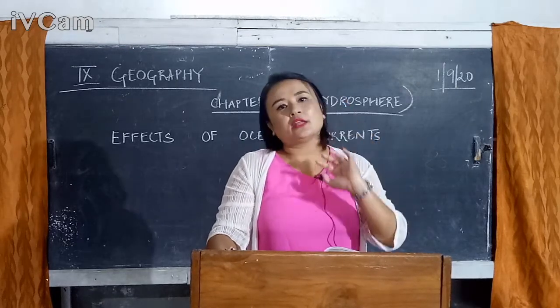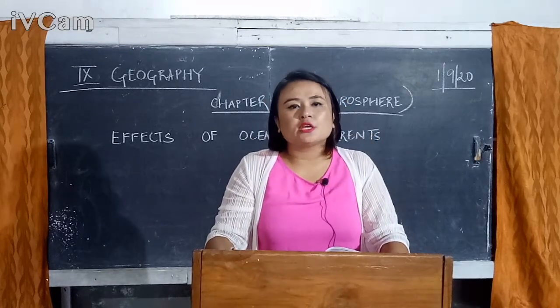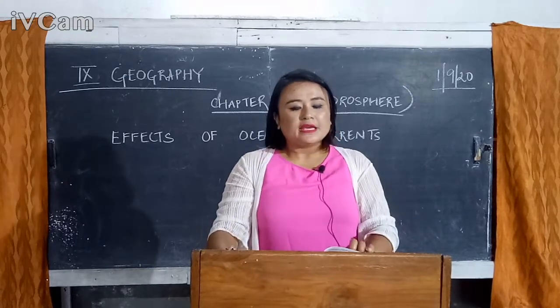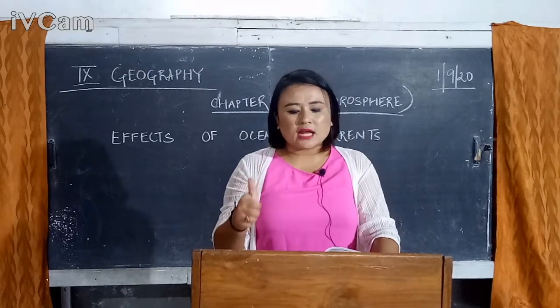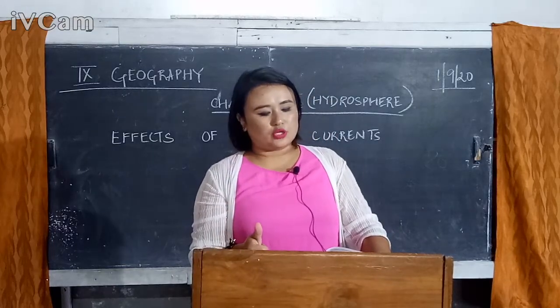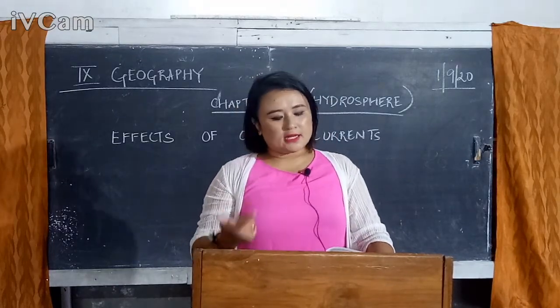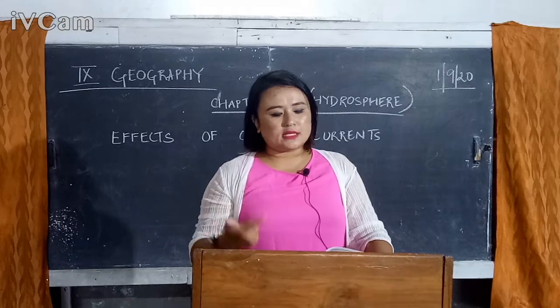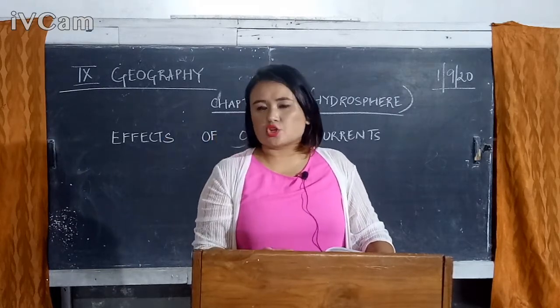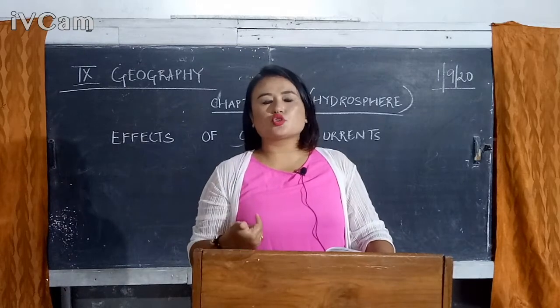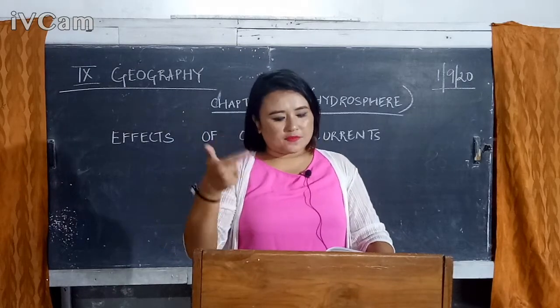And the major one here is that precipitation in the form of rainfall is affecting the coastal areas. For example, North Atlantic drift, an example of your warm ocean current. Kuroshio current, again an example of your warm ocean current. See, North Atlantic drift is an ocean current that is there in your Atlantic Ocean. Your Kuroshio current is your warm ocean current that is there in your Pacific Ocean.